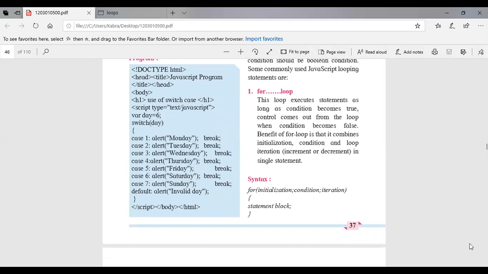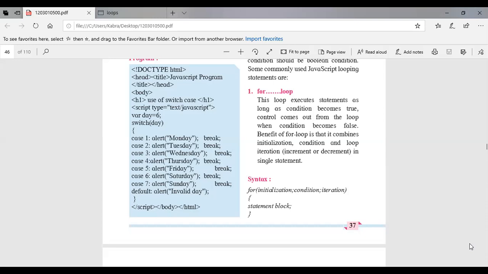For loop is a loop which executes the statement as long as the condition is true. We'll see later what this means. So just remember that this loop executes statements as long as the condition is true. Control comes out of the loop when the condition becomes false.